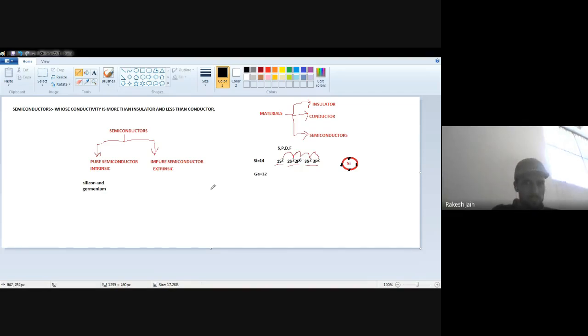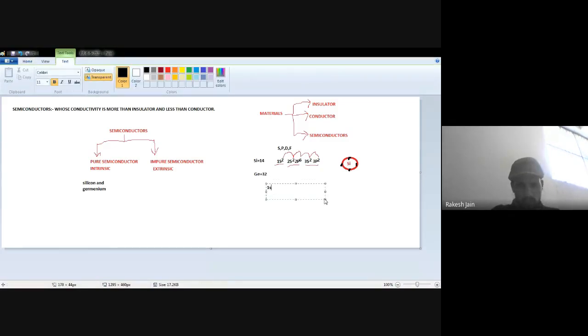Now similarly for germanium, because it is at 32, we have 1s, 2s and 2p in the second orbit, 3s, 3p, 3d, and 4s, 4p, 4d and 4f.